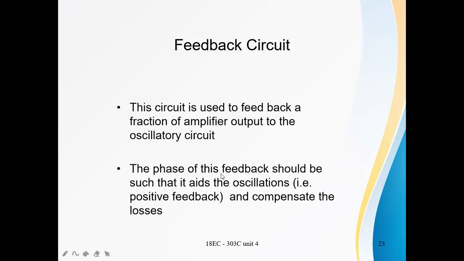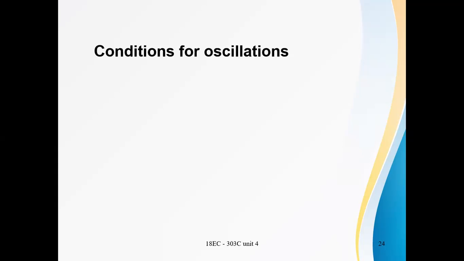In oscillators, that is a positive feedback, meaning the phase is 0 degrees or 360 degrees. This feedback should aid the oscillations and compensate the losses. That is the function of the feedback circuit.